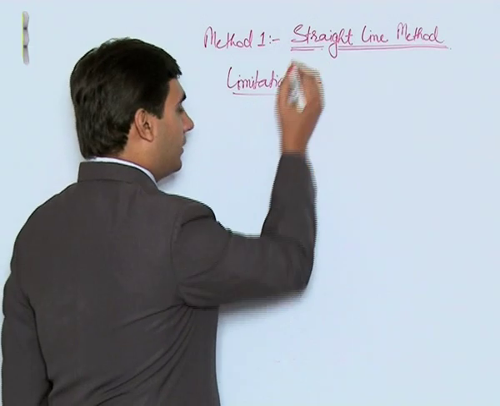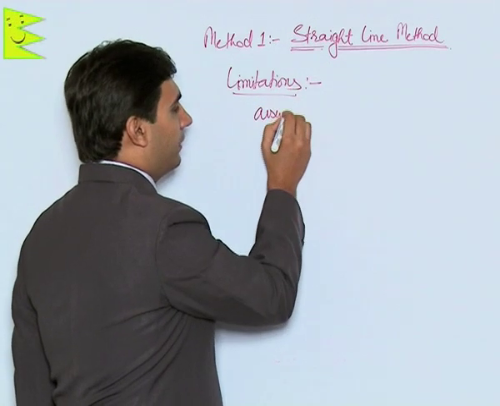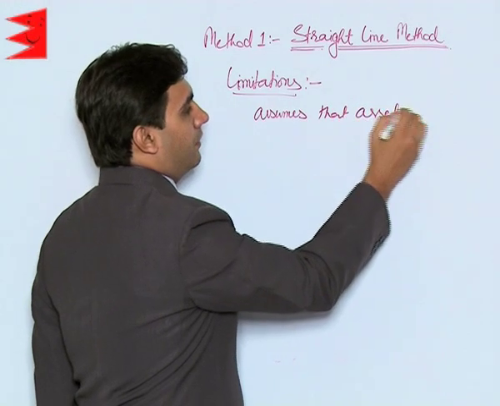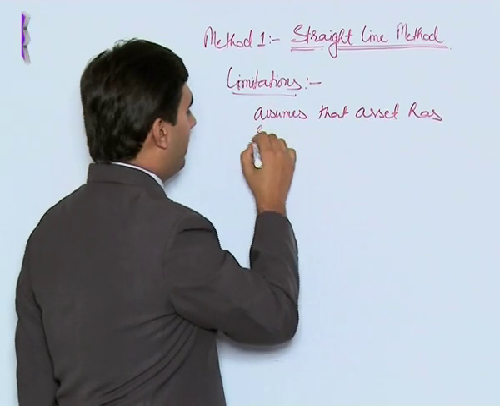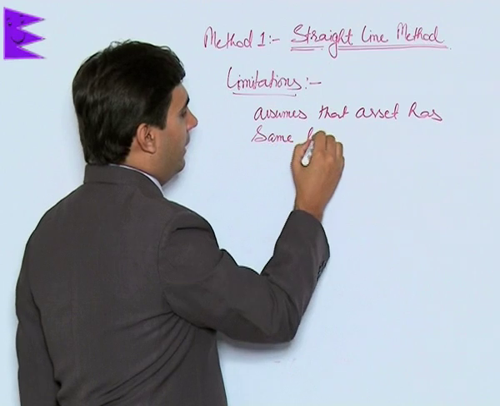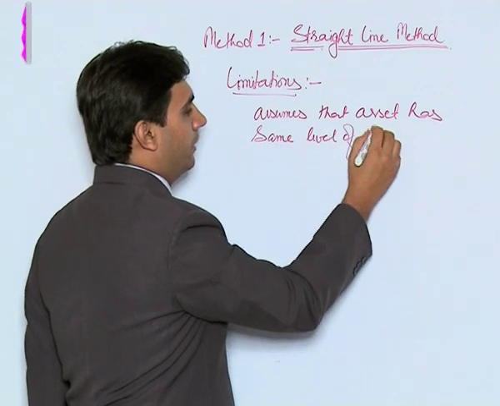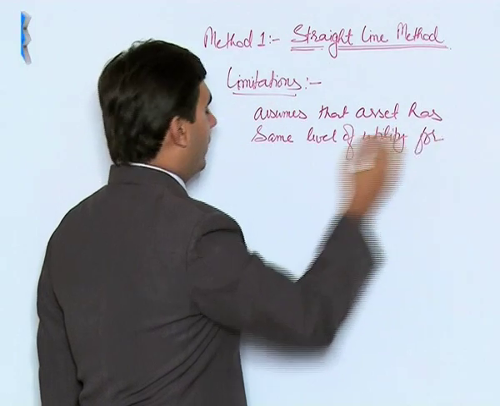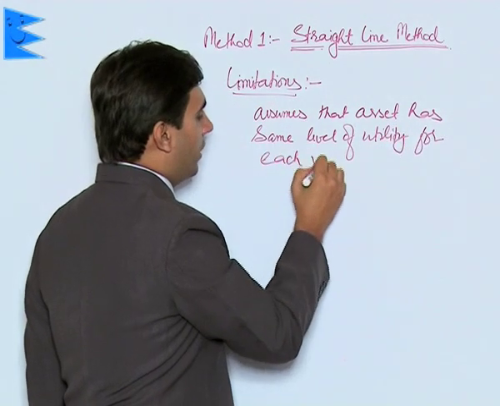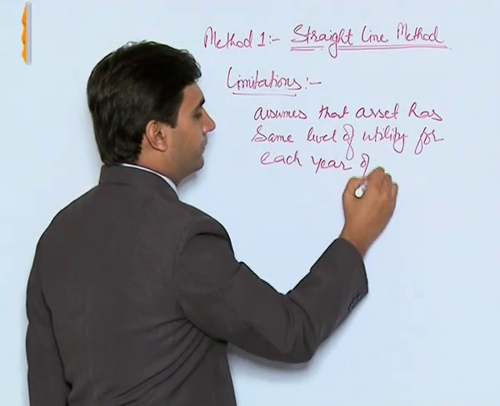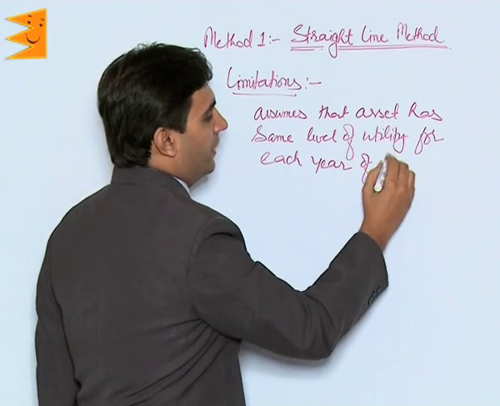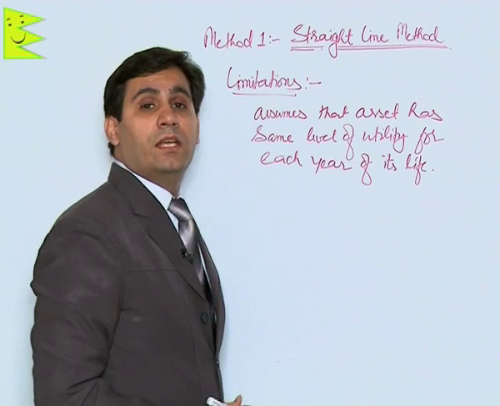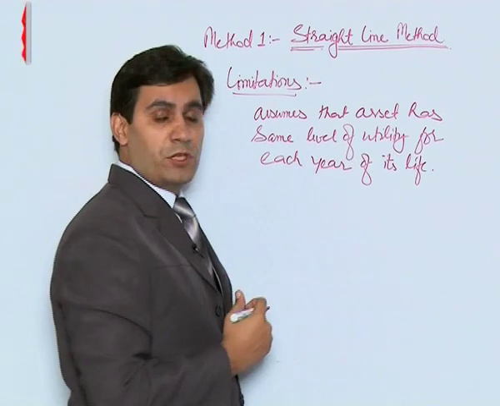That means this method assumes that the asset has the same level of utility for each year of its life. Now this is a very difficult assumption to make.